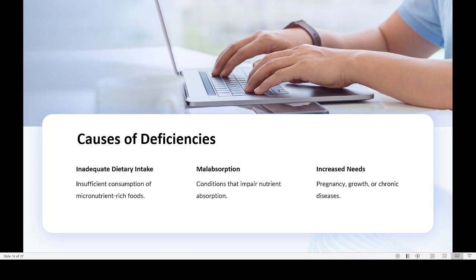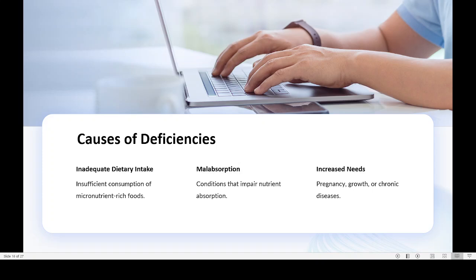So inadequate dietary intake is an important thing. Then malabsorption, sometimes a condition that impairs nutrient absorption. That is, our body may not be absorbing the nutrients. For example, some people may have a problem in their stomach, and they may not be able to absorb certain nutrients properly. So even though the person is taking a proper amount of balanced meat, milk, vegetables, etc., these essential nutrients may not be absorbed by the body. So that is known as malabsorption.